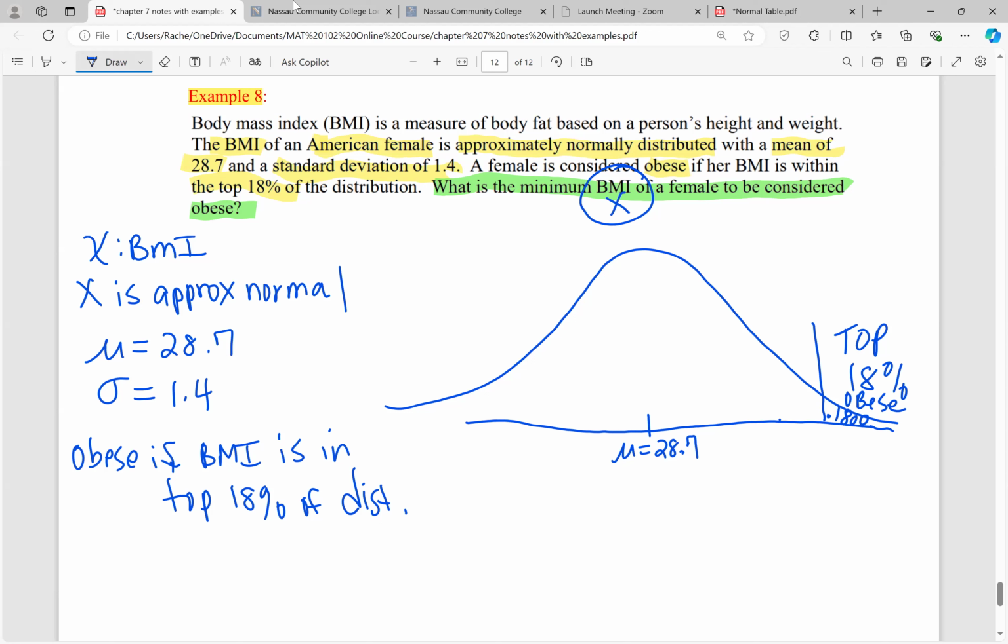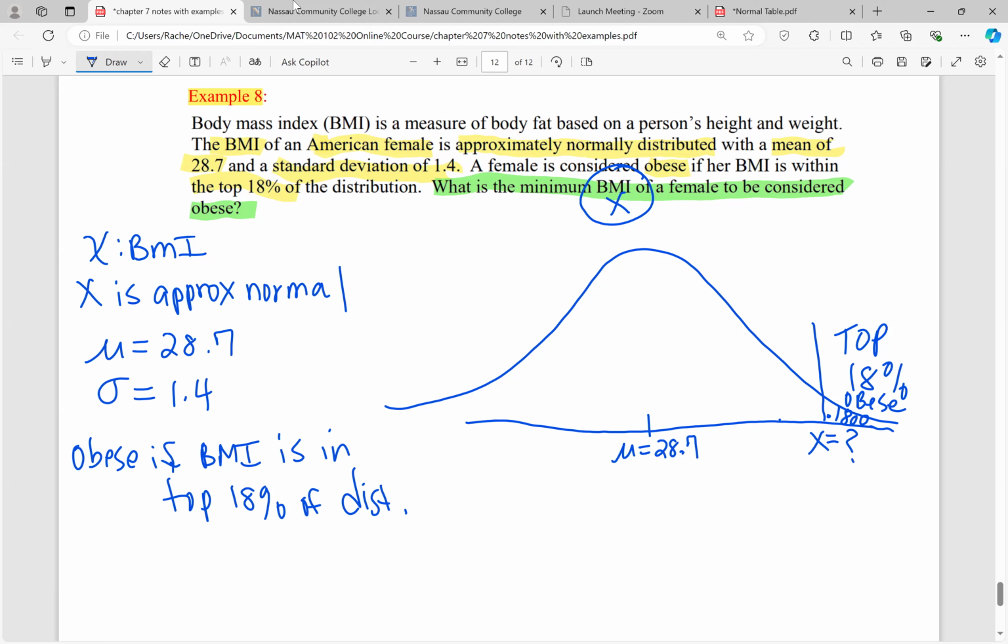Well, where on this graph do we consider a female obese, right? Well, the cutoff is right here where I'm putting this X value. That cutoff between the top 18% and the bottom 82%, because that's everybody else. That's where the line is. That's where the minimum BMI is going to be to be considered obese, right at that cutoff. So we're looking for an X value, which is a score. So this is, again, another example where we have to find a raw score. So we could use inverse norm.